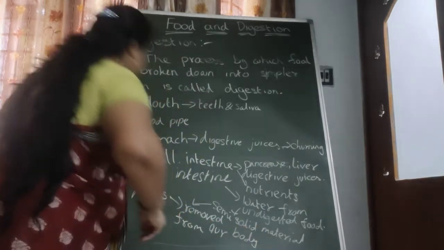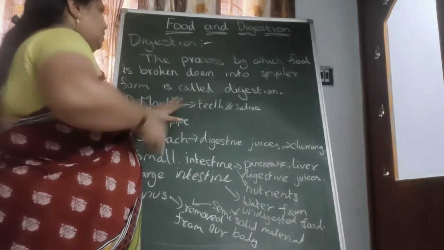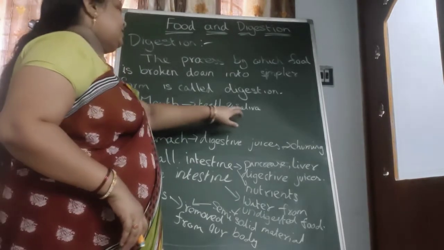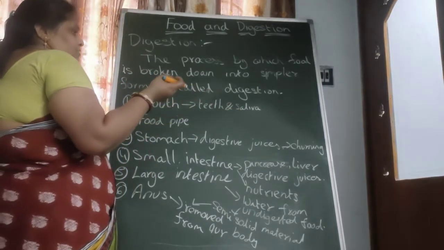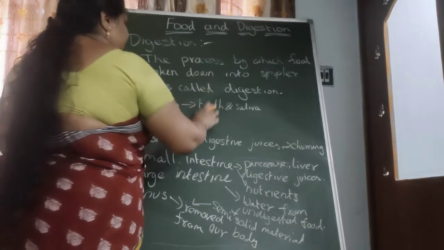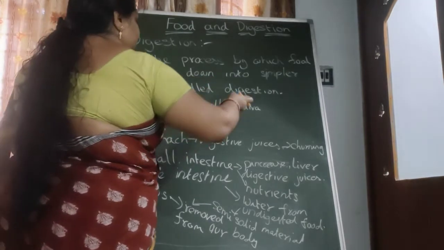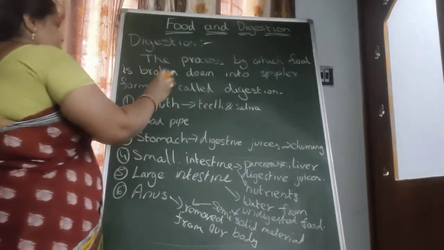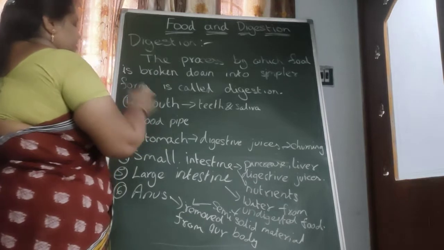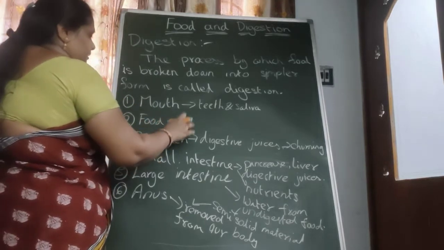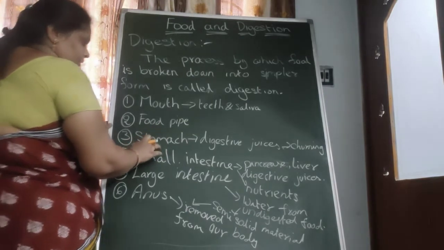Okay. First, the mouth. We take the food into the mouth, and in the mouth, teeth and saliva change the food items into a small, smooth substance. The teeth are used to chew the food, and the saliva makes the food items watery. Then the food items are swallowed and enter the food pipe, and through the food pipe they enter the stomach.